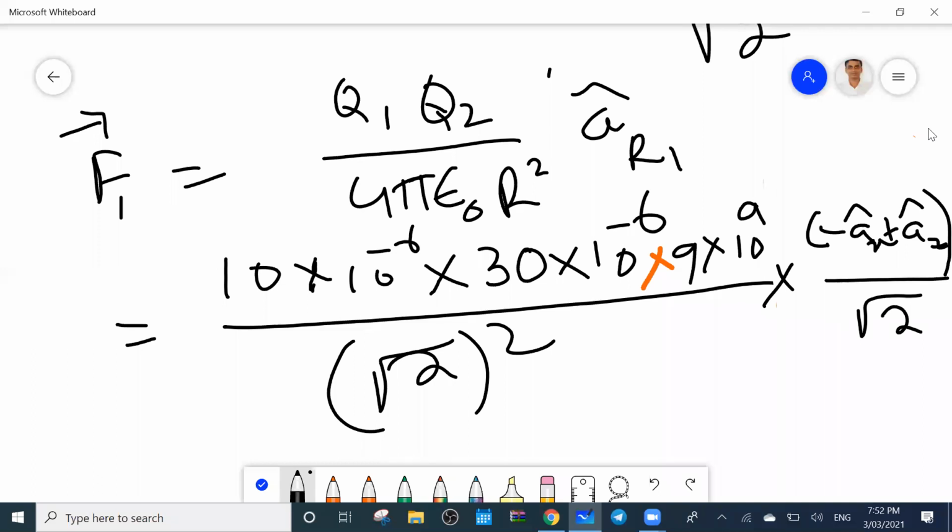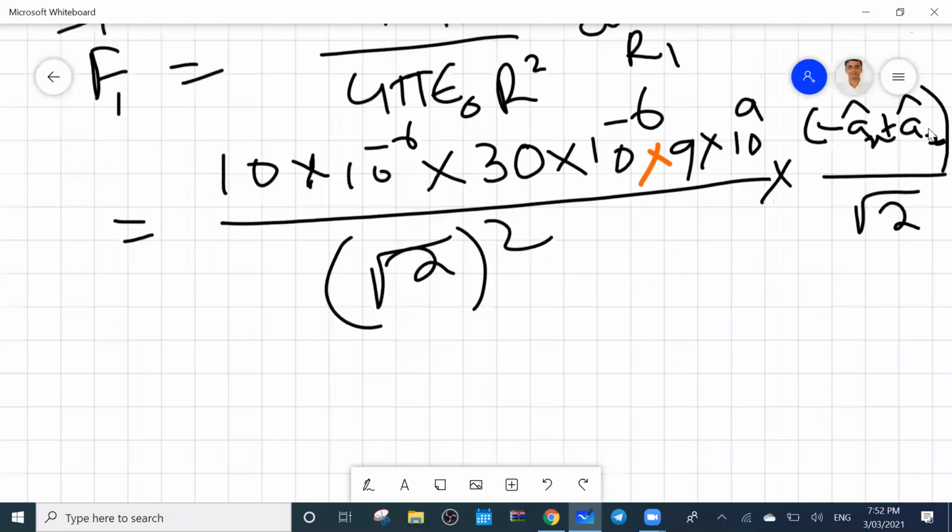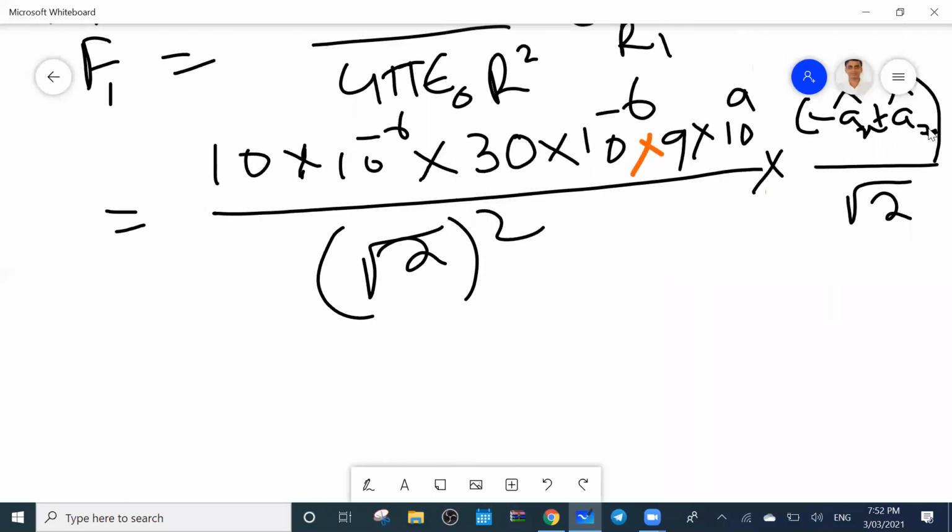Similarly, the F2 you can find out. Look, this type of vector term you will get in F2, F3 also. So finally, if you add, some terms will cancel. Yes, sir. It's a 10 mark question, so you have to find out all these things. Are all of you clear? How will you get F2, F1? If any doubt, ask.